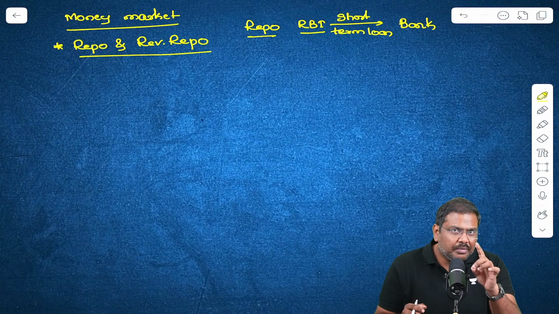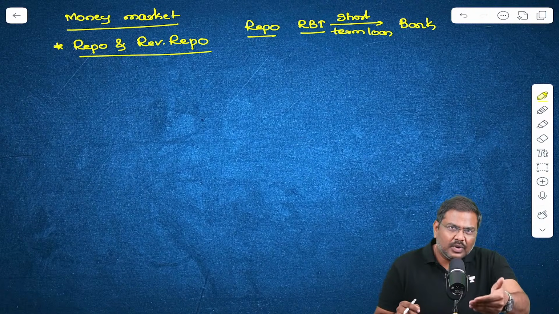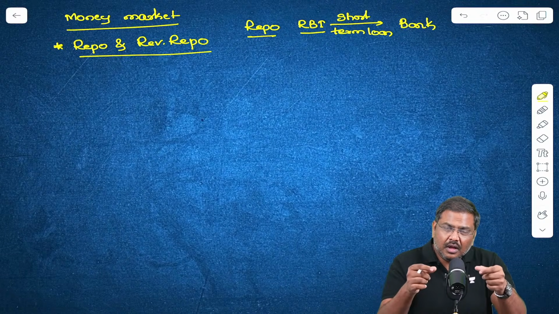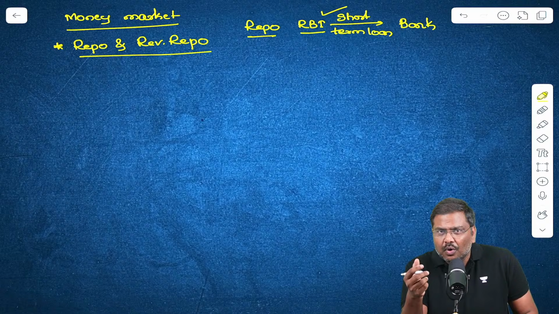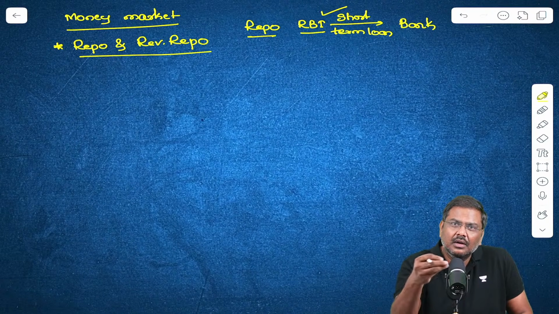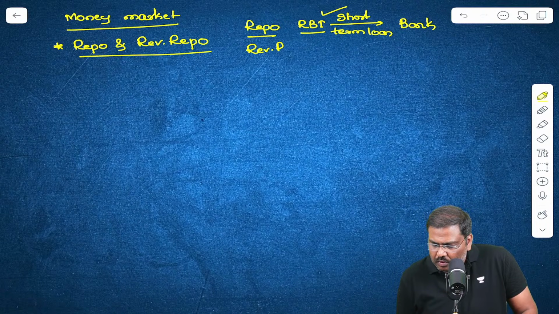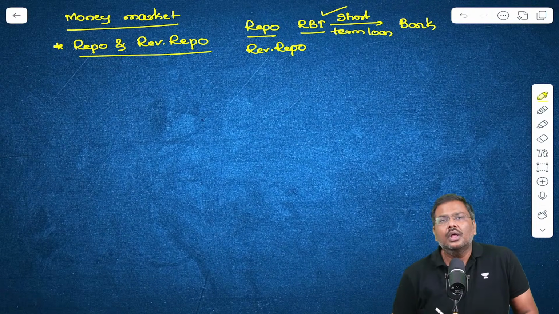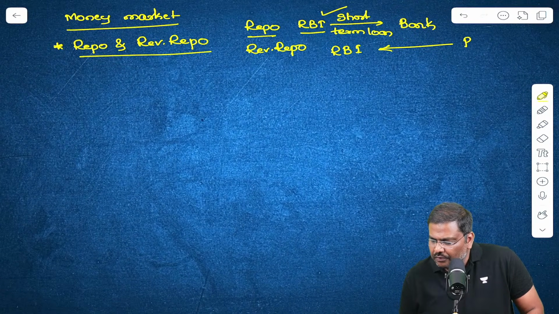But what is the important point to note? It is a short-term instrument. Here the banks will borrow from the Reserve Bank of India for a short duration. So everybody is able to understand what a repo is, and by nature, when it is a short-term instrument, it will come under the money market. What about the reverse repo? In the reverse repo, the Reserve Bank of India will borrow from a bank for the short term.